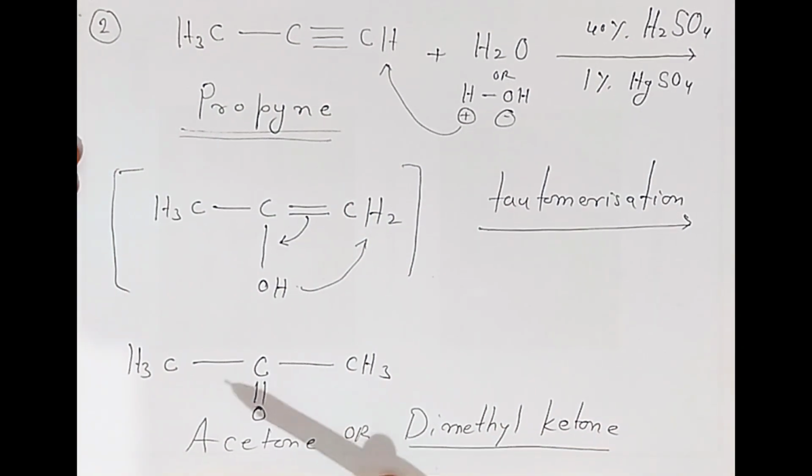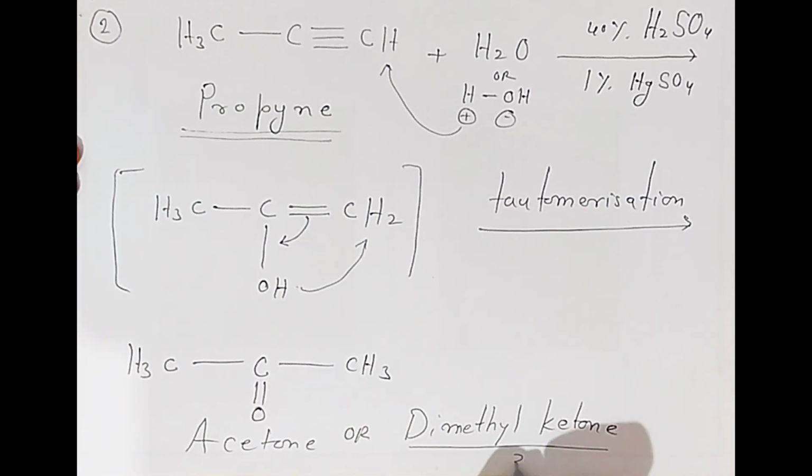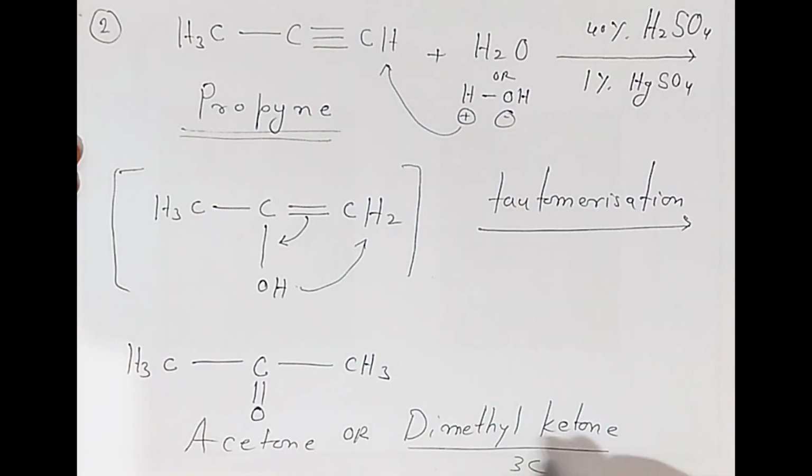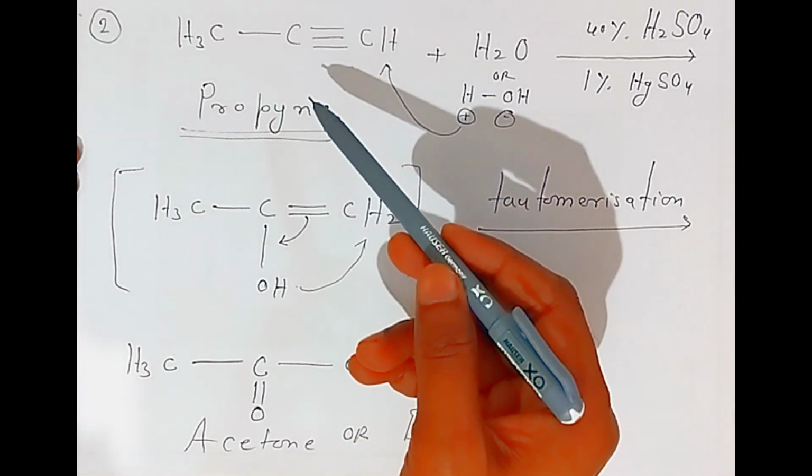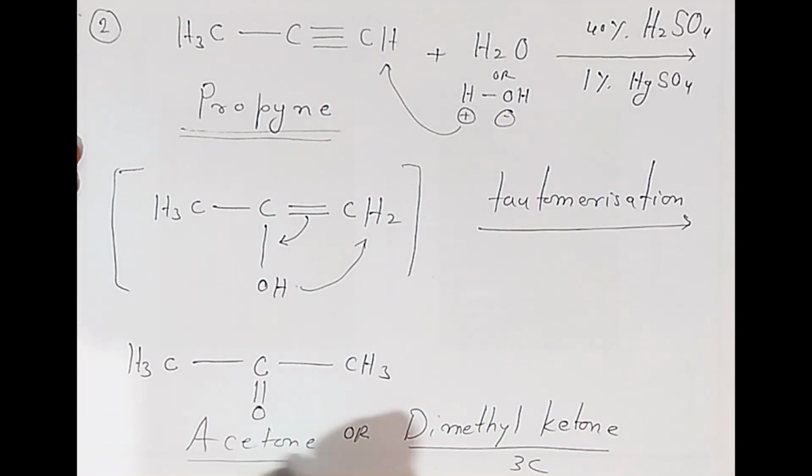Understood, students? So there is formation of dimethyl ketone containing 3 carbons, from 3-carbon propyne to 3-carbon dimethyl ketone. So this way, students, the alkyne is converted into what? Ketone, that is acetone.